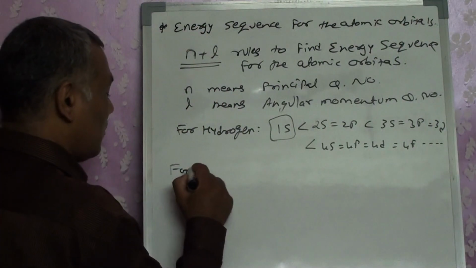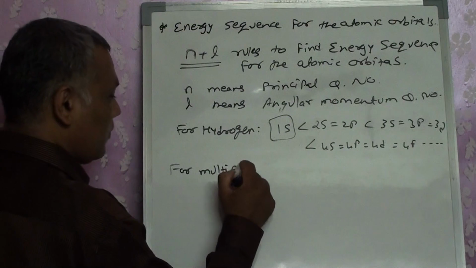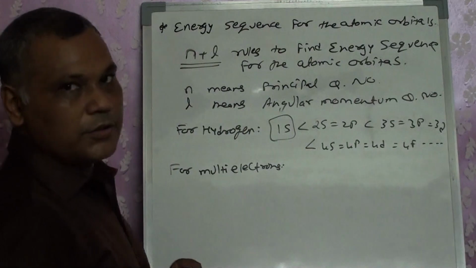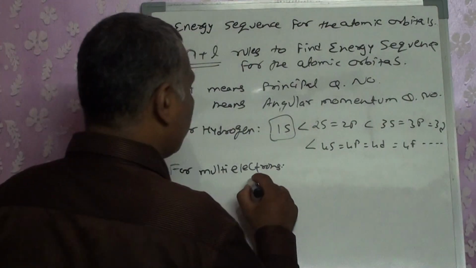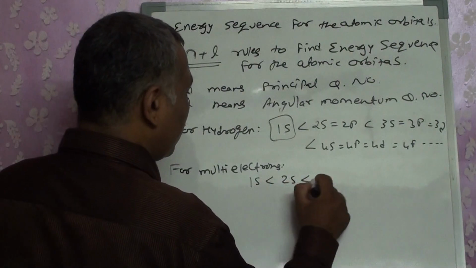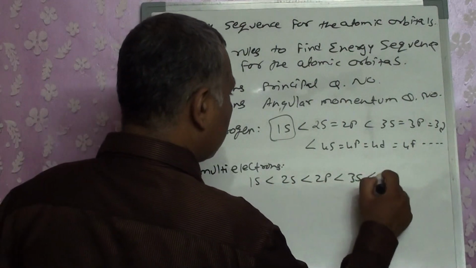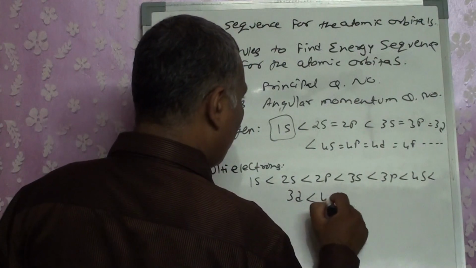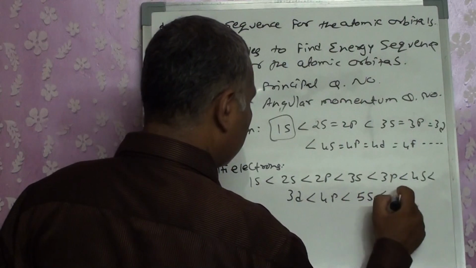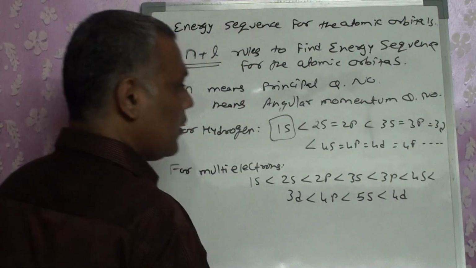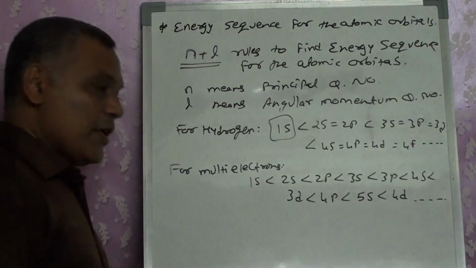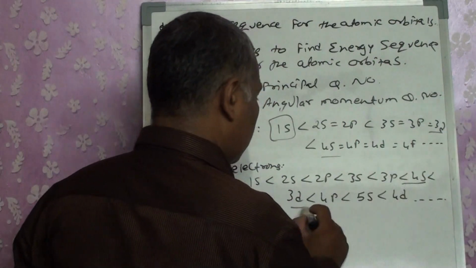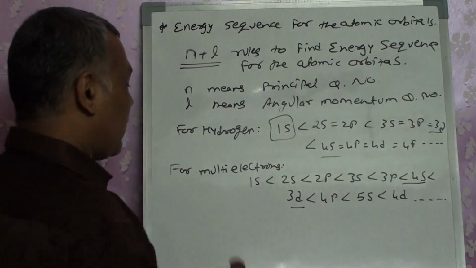But for multi-electron atoms, that means other than hydrogen, we will get the electronic configuration as 1s less than 2s less than 2p less than 3s less than 3p less than 4s less than 3d, 4p, 5s, 4d, and so on. Now here you can see that I changed the sequence. What is the reason? Just check.